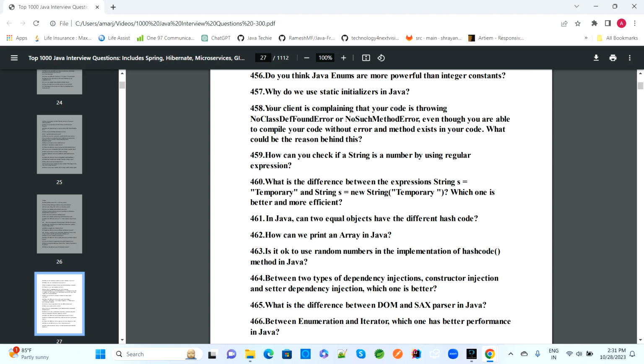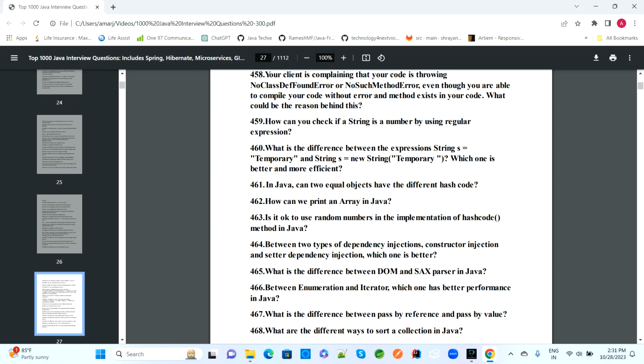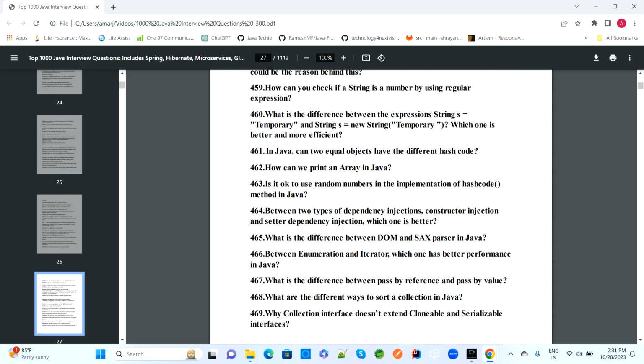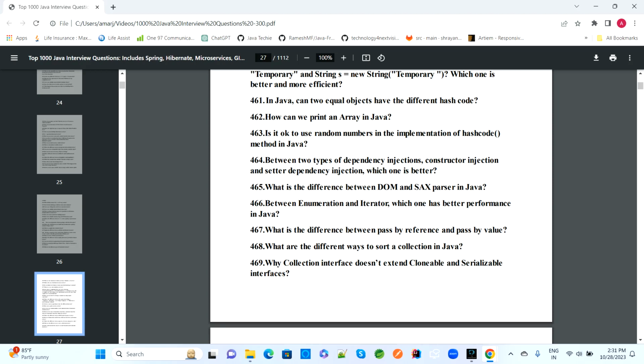How can you check if a string is a number by using regular expressions or not? What is the difference between String s = "temporary" and String s = new String("temporary")? Which one is more efficient? In Java, can two equal objects have different hash codes? How can we print an array in Java? Is it okay to use a random number to implement a hashCode method in Java?